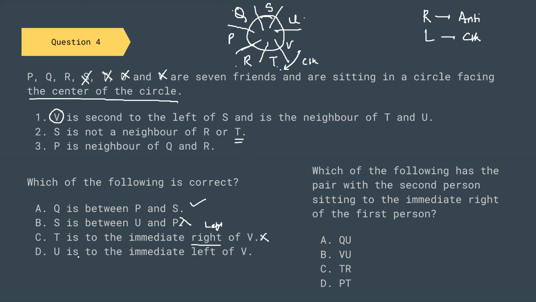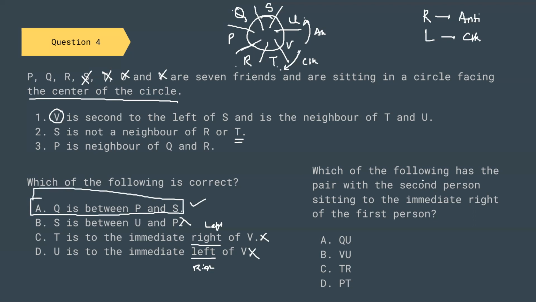So this is wrong. U is immediate right of V, immediate left of V. So from V, if you want to go to U, you have to travel in the anti-clockwise direction. So it should be right of V. So this option is also wrong. So the correct option is U, P, and S.